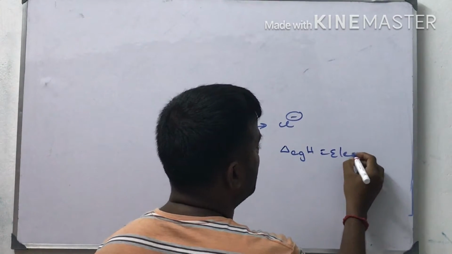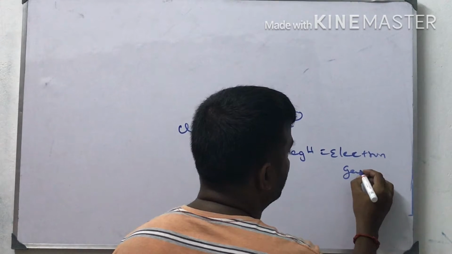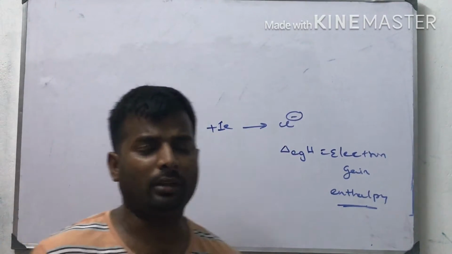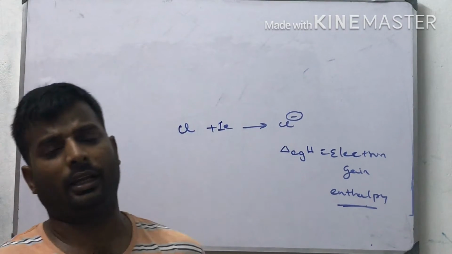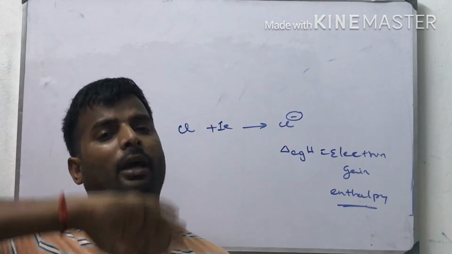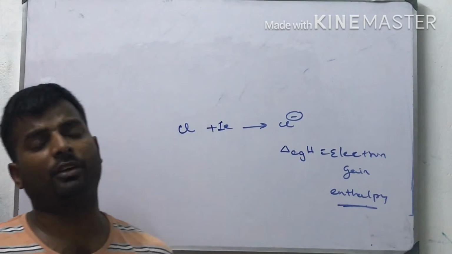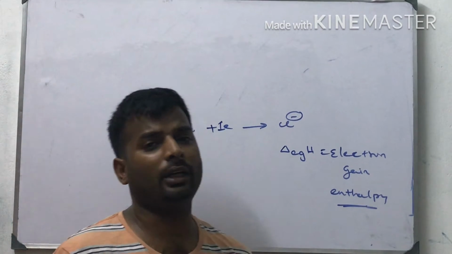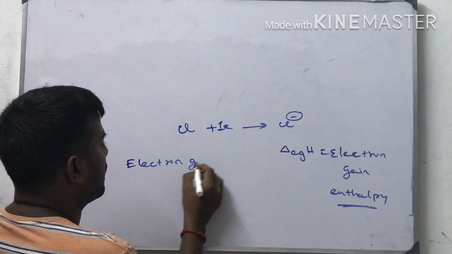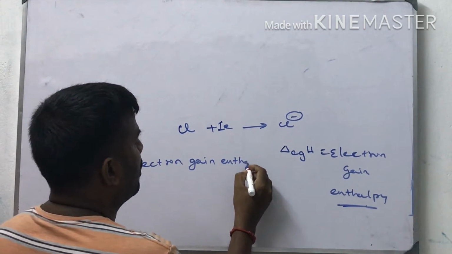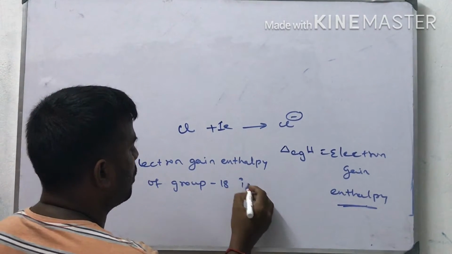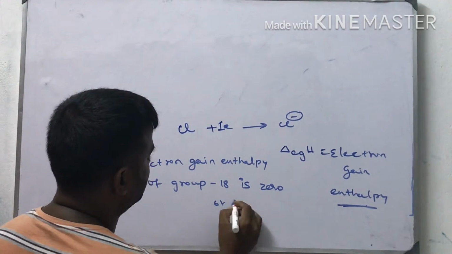Here the orbital is completely filled, therefore there is no need to add an extra electron. If I want to add one more electron, I have to prepare one more shell. That is very difficult, more energy is needed. That is why the electron gain enthalpy of group 18 is 0 or positive.